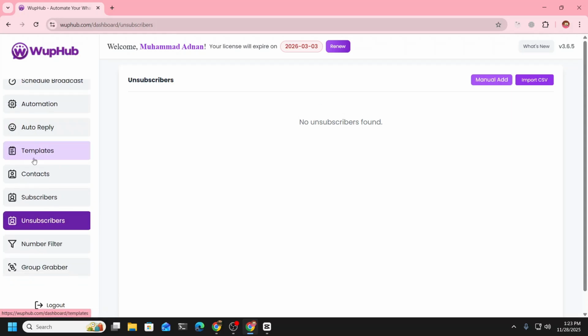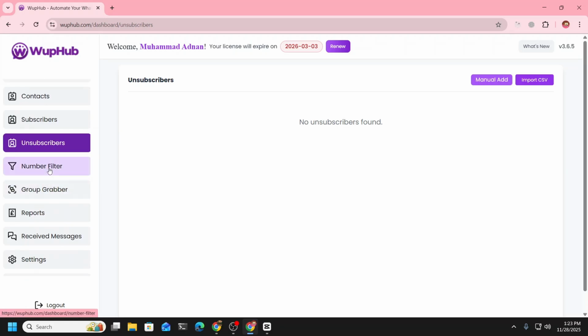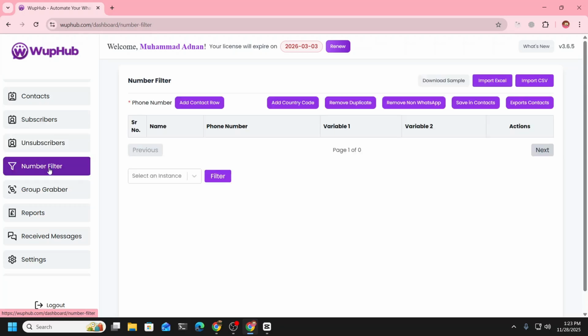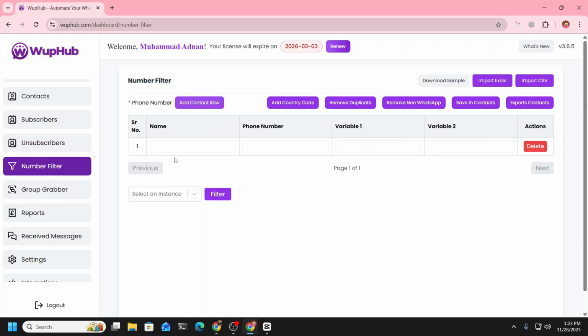The fourth thing I want to tell you about is the number filter. We have a number filter in this software as well where you can add your contacts. You can import an Excel or CSV file again and add the numbers you want to check, whether they exist on WhatsApp or not.